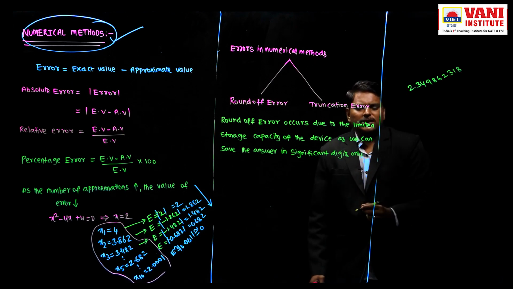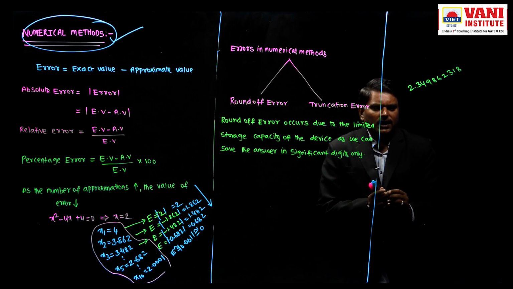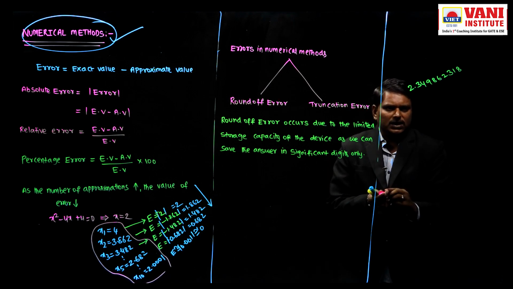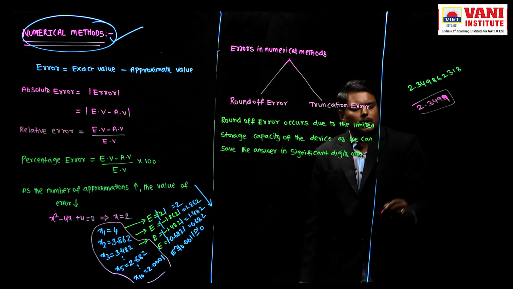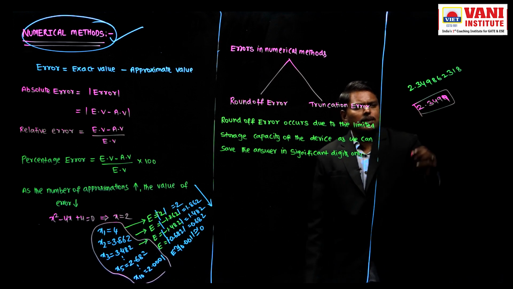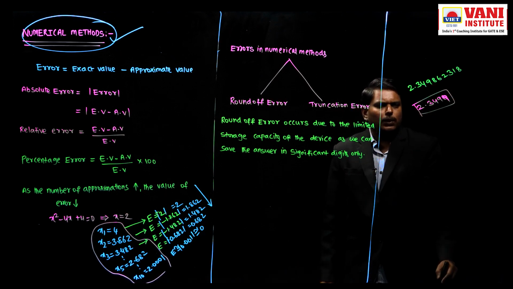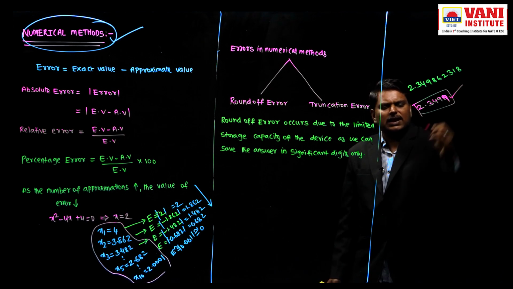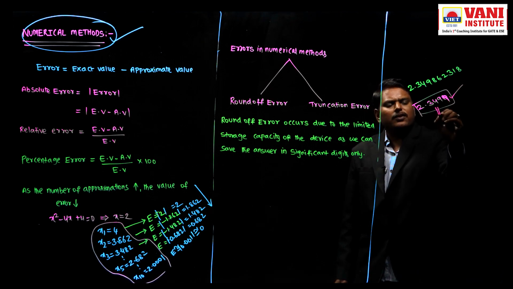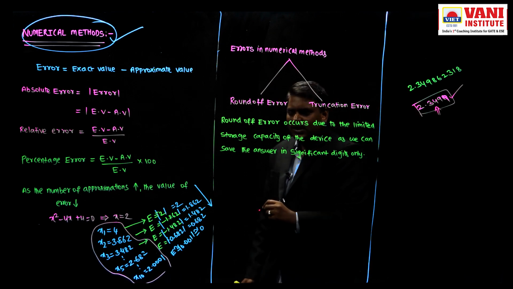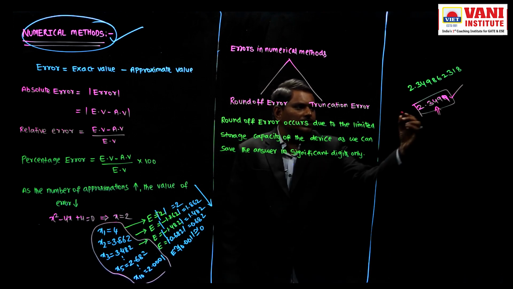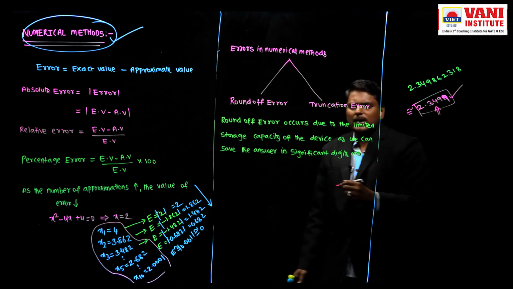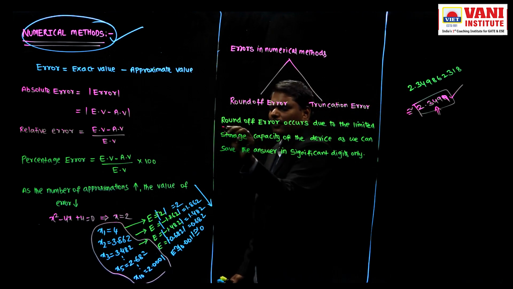For example, if I got the answer as 3.249862318, and the device has limited storage capacity and can save only 4 decimals, then what will we do? We will save the answer as 2.3499. Exactly my answer is 2.349862318, but I have saved it as 2.3499 because of the limited storage capacity of the device. Due to this, error occurs. This error is called round-off error.